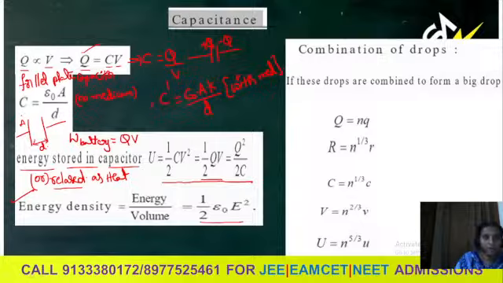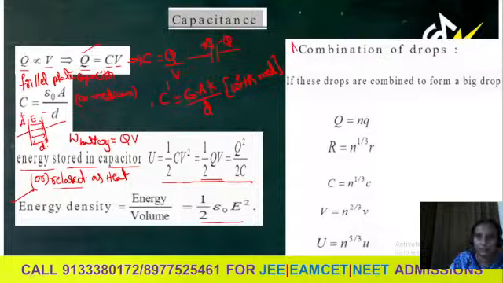Because equal and opposite charge resides over the plates of a capacitor, an electric field will be created between the plates. It is always from positive to negative. So energy density we are expressing in terms of the electric field which is created between the plates due to opposite charges: half epsilon naught into E square.